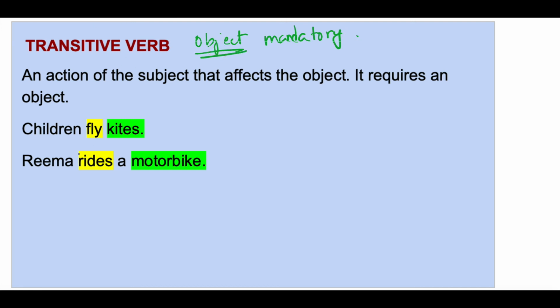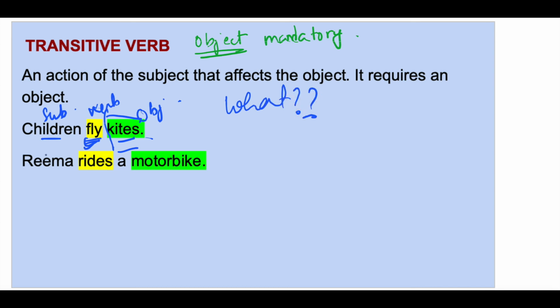Let's understand. Children fly kites. Now, children fly what? Fly is the verb, children is the doer, that is the subject, and the kites are the object. Now, if you remove the kites part, children fly. Children fly what? This question will come. So this sentence is incomplete without the object, so fly here is a transitive verb.